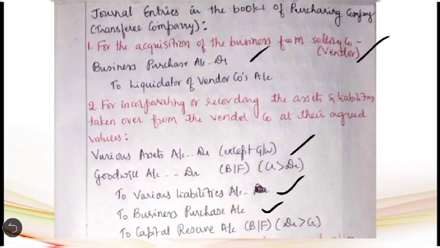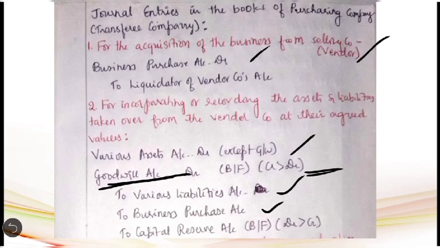After we write these 3 entries, that is various assets account debit, to various liabilities account, to business purchase account, we have to compare the total debit with the total credit. If we get the balancing figure here in the debit side, we can understand that the purchase consideration paid is more when compared to the value of net asset taken over. So the balance amount which is paid extra will be towards the goodwill of the selling company, so it has to be considered as goodwill.